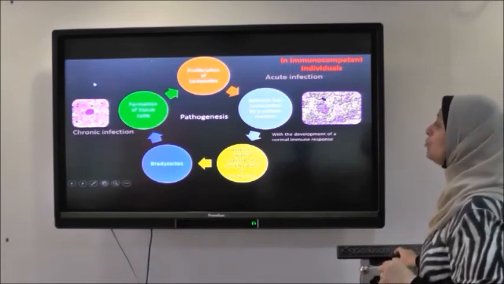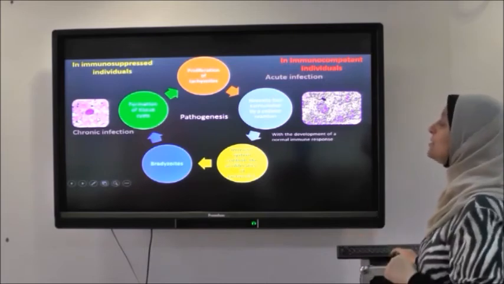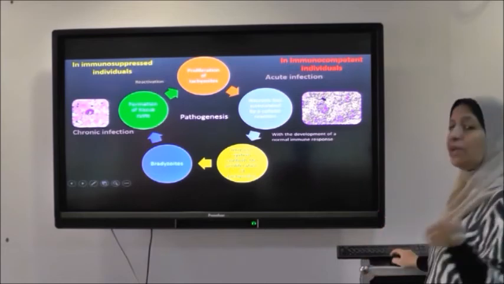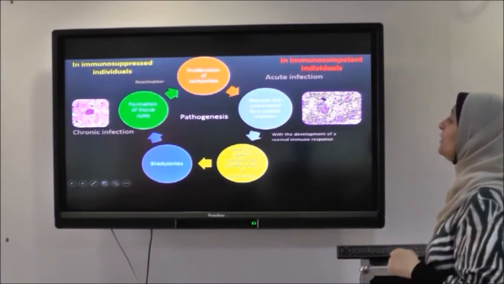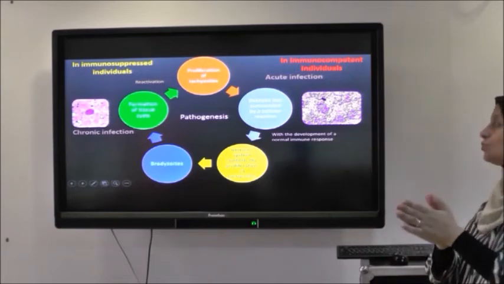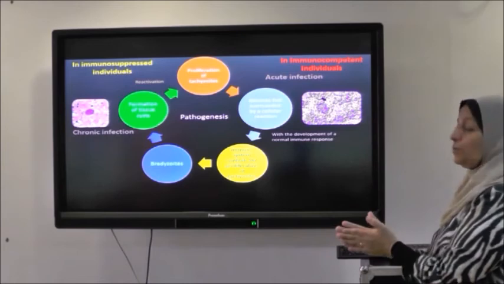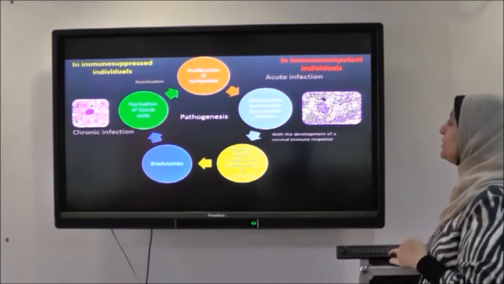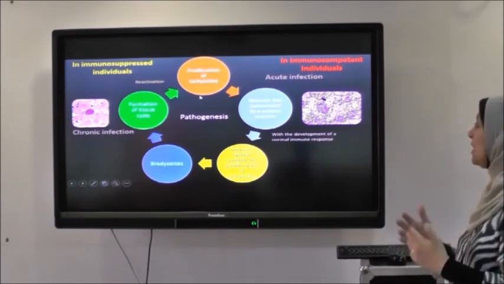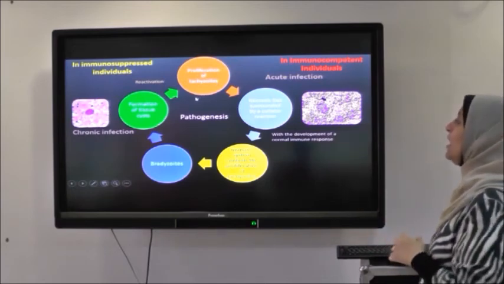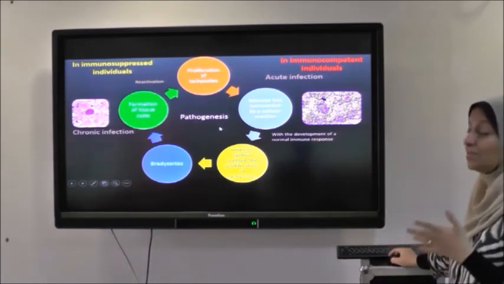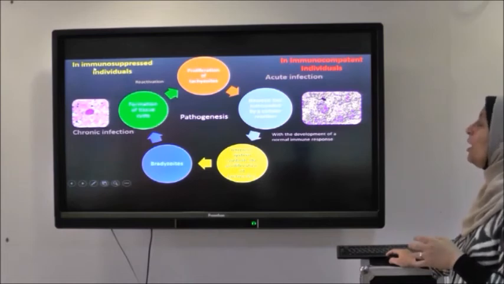If the host goes into immunosuppression by any cause, something happens. What happened? The bradyzoite changes again into tachyzoite, and this is called reactivation. If the patient has chronic infection with toxoplasmosis and goes into immunosuppression by any cause, the bradyzoites start to be released and change into tachyzoites, which proliferate rapidly and invade different cells, progressive invasion, which can lead to death. It is a fatal disease in this case of immunosuppression.